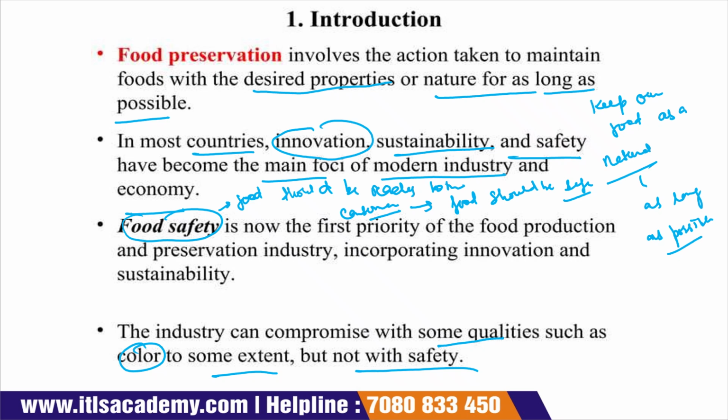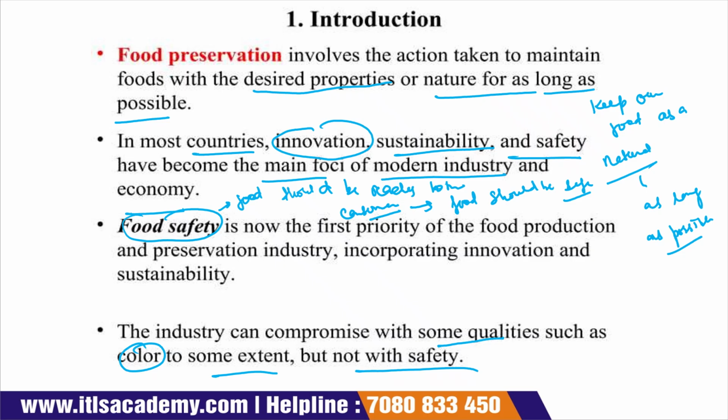The industry can compromise on some qualities like color to some extent, but not on safety. If the color of the food product changes and it cannot be retained as the normal food color, it can be acceptable, but the food industry cannot compromise on the safety of the food product.